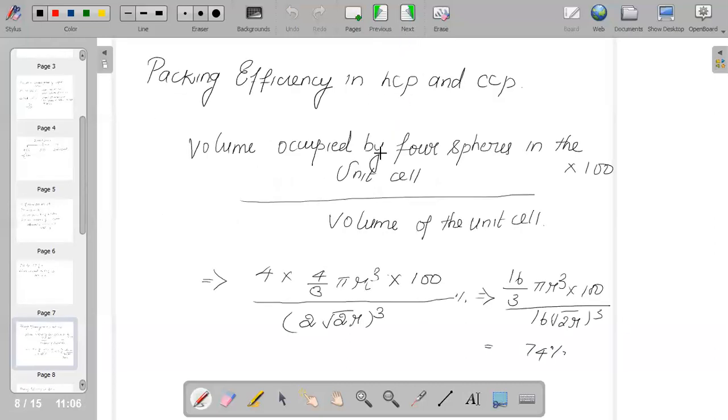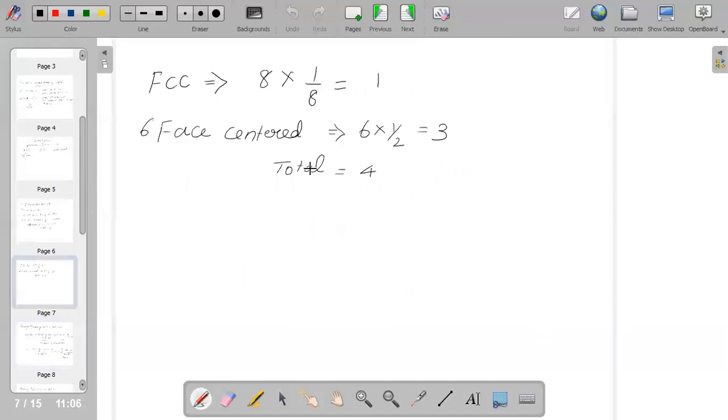In a similar way, if we calculate for FCC, each atom present at a face center is shared between 2 adjacent unit cells, and only half of each atom belongs to a unit cell.